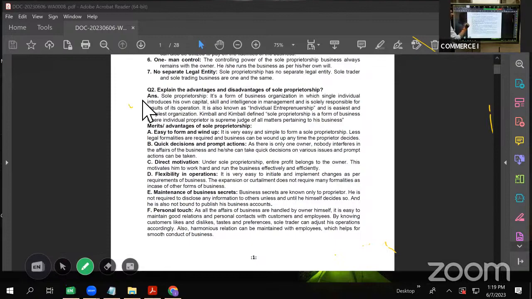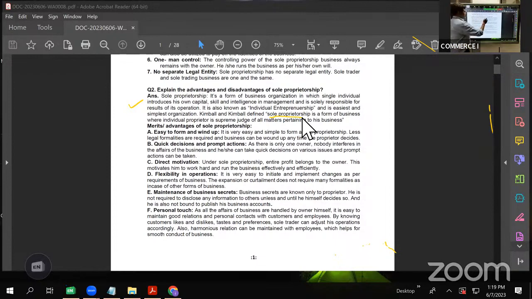If possible, if you remember thoroughly, you write one definition and then take up the advantages and disadvantages. Directly, when the question says, write the advantages and disadvantages, you don't jump to writing them directly. Give an introduction and one definition, whichever you feel easy. There are numerous definitions given. You take any definition which is easy.